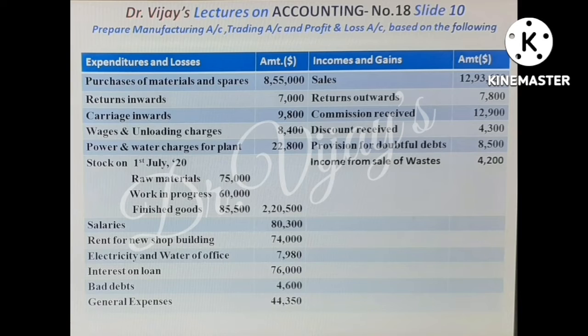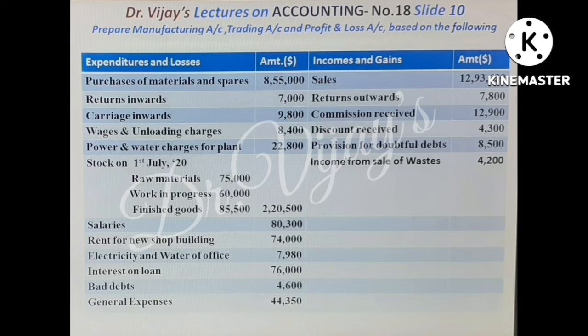On the credit side, the major item of income is sales, then returns outwards, commission received, discount received, provision for doubtful debts, and income from sale of waste. See, of the items in the debit side, opening stock of raw materials and work in progress should come in the manufacturing account debit side. Then should come purchase of materials and spares. Out of that, returns outwards has to be subtracted.